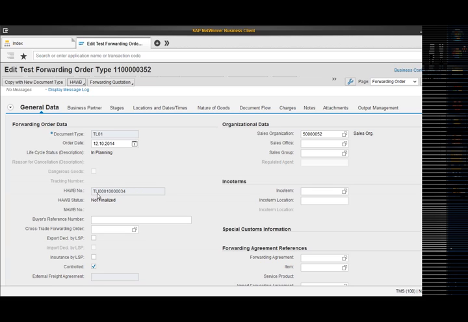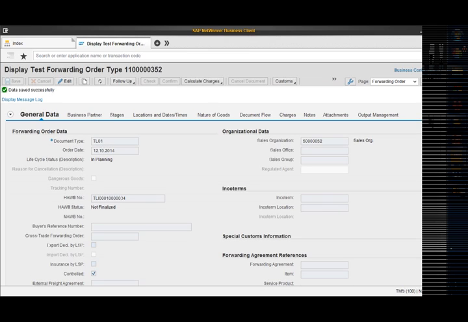You can see that the prefix has been enabled with TLI, which was the prefix, and as it was a 7-digit number, it has initially picked the 7 digits, and then it has also added a checksum as 4, and since it has to be a 10-digit HAWB number which has to be generated, it has appended 3 zeros in front of it. Thus it has prepared this total package of HAWB number. Just click on save. It shows that the data has been saved successfully.